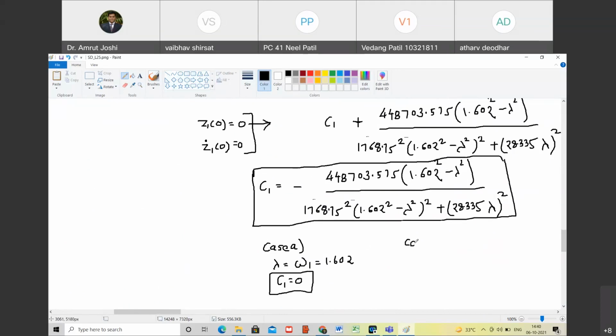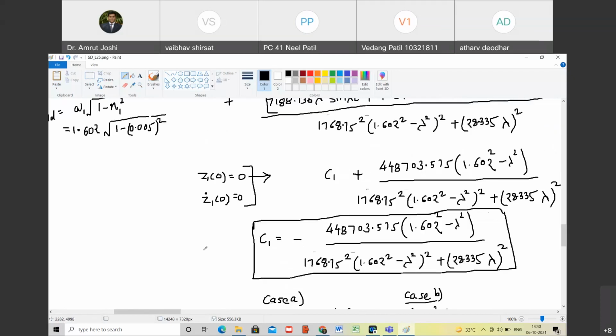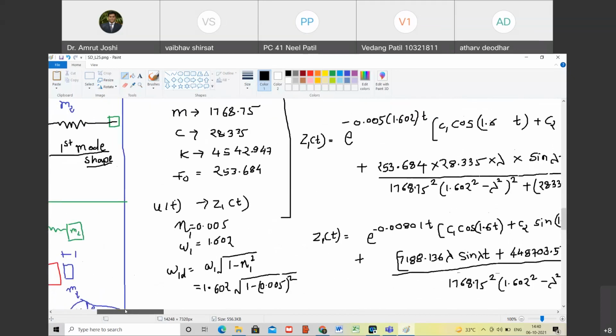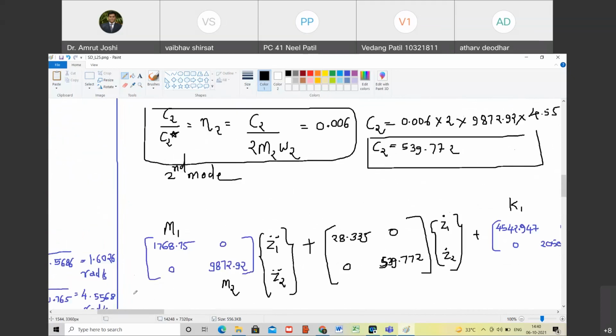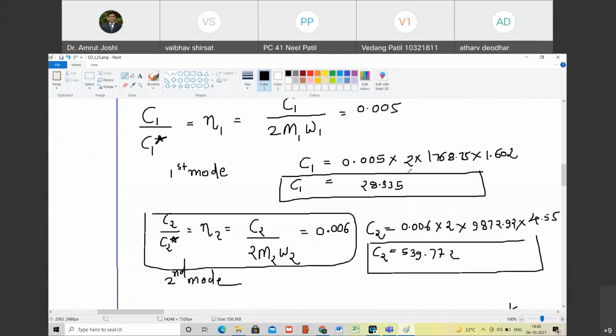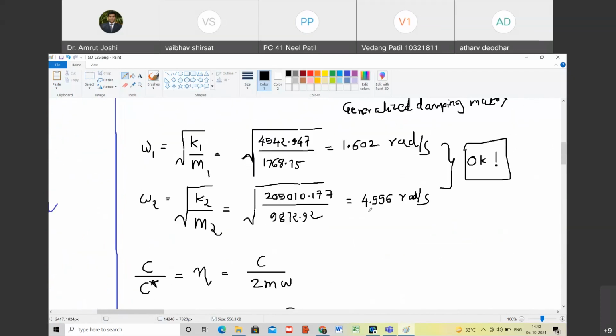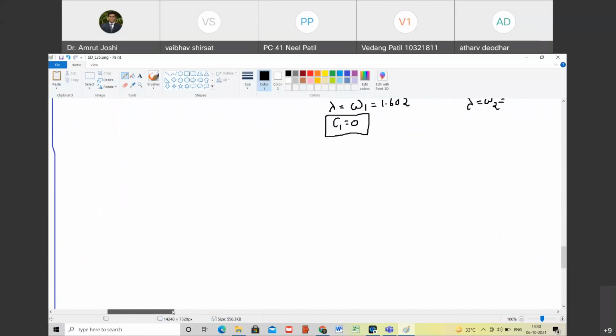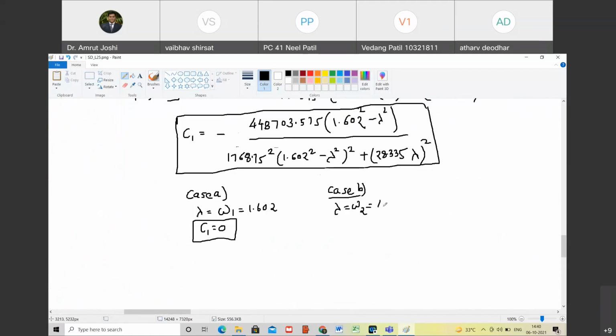And we will look at case B. When lambda is equal to omega 2, which is equal to how much? Tell me. 4.55. What is omega 2? 4.556.